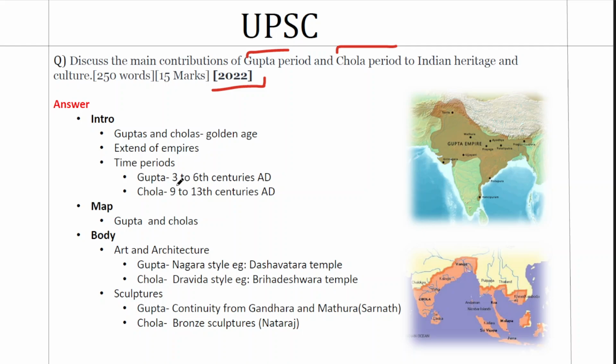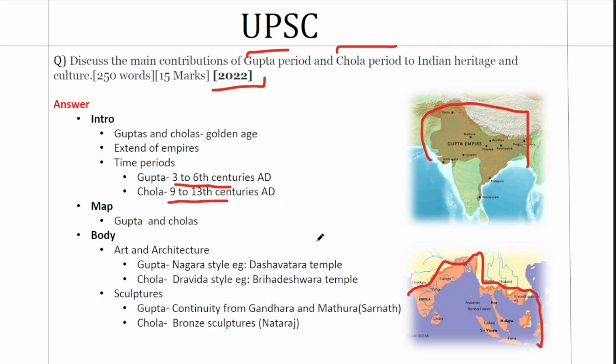and spatial context. Guptas belong to the time period from 3rd century to 6th century AD, whereas Cholas belong to the time period from 9th century to 13th century. Guptas ruled over the northern and eastern part of India without much penetration in the southwest region, whereas Cholas, on the other hand, had their presence not just in South India but beyond that as well.